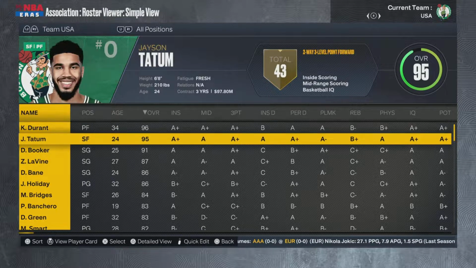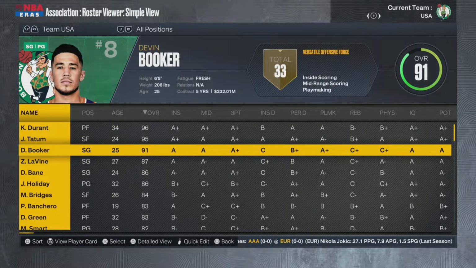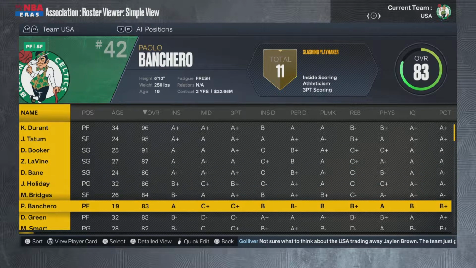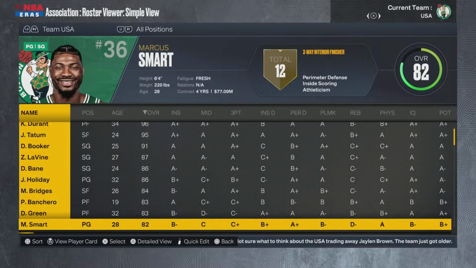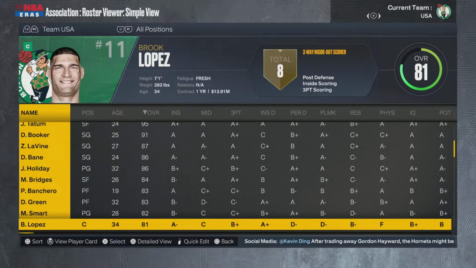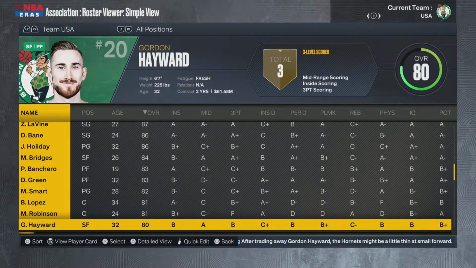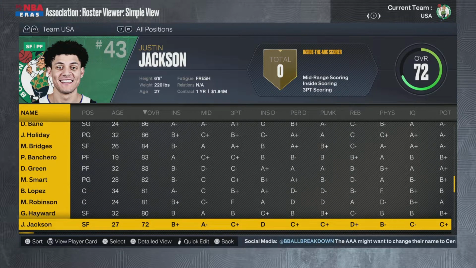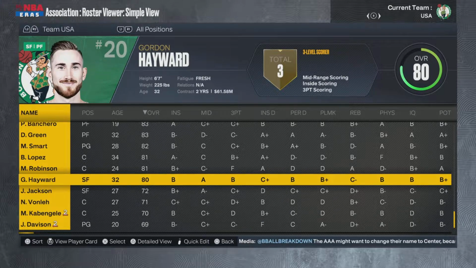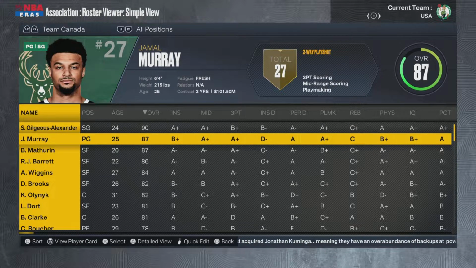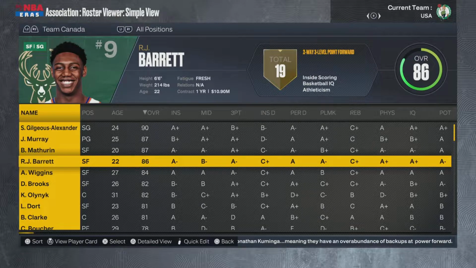The reason being, I just wanted things to be more balanced, and I know if I put LeBron and everyone on Team USA who could be on Team USA, it would just be unfair, and I just wanted more balance. So ignore the last couple guys on the rosters, like Gordon Hayward, Jackson, whatever. They're not going to be playing. I made the center position weak for Team USA as well, just for balancing purposes. Heading over then to the Bucks, they're going to be Team Canada.